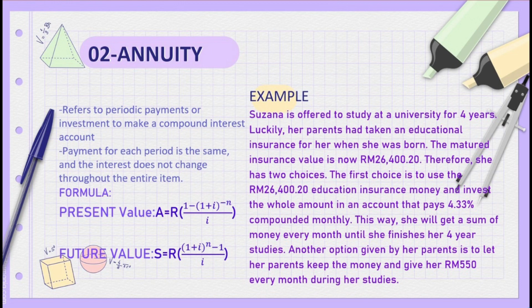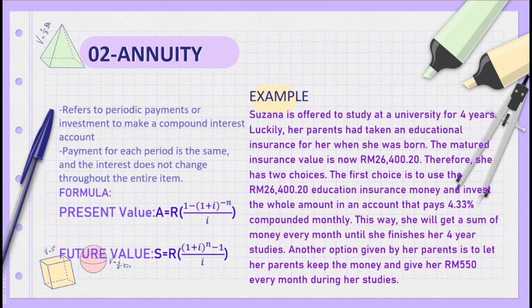An annuity refers to periodic payments or investments in a compound interest account. Second, the payment for each period is the same and the interest does not change through the entire term. The formula in chapter 4, annuity, has two forms. The future value is R equals S over [(1 plus i) to the power of n minus 1] over i.